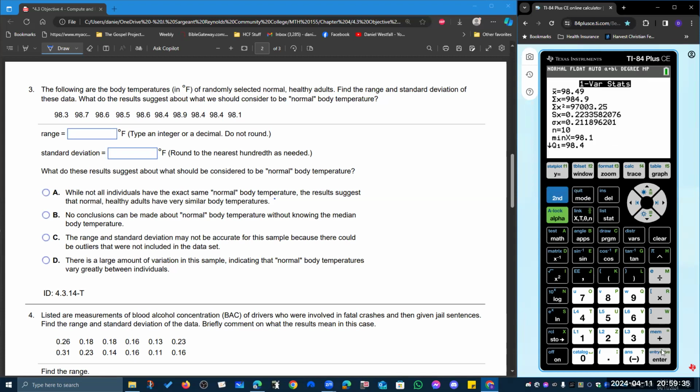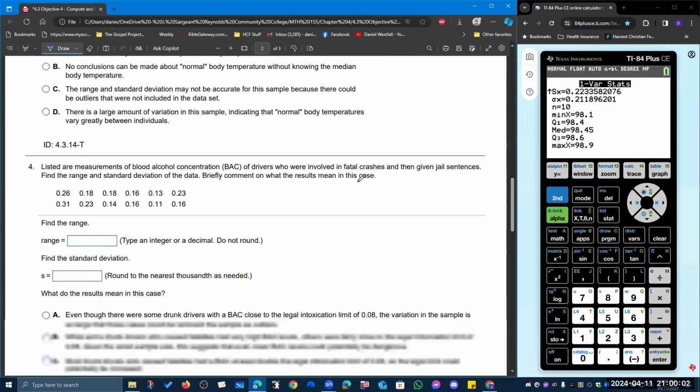Our standard deviation is 0.22. And our range is going to be 98.9 minus 98.4, which is 0.5. While not all individuals have exactly the same normal body temperature, the results suggest that normal healthy individuals have very similar body temperatures.